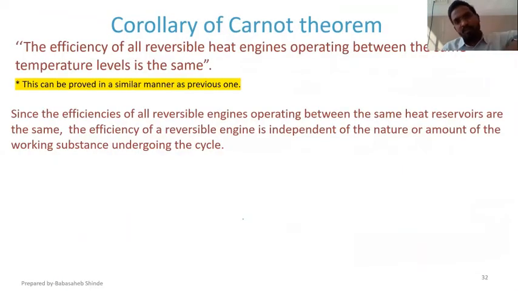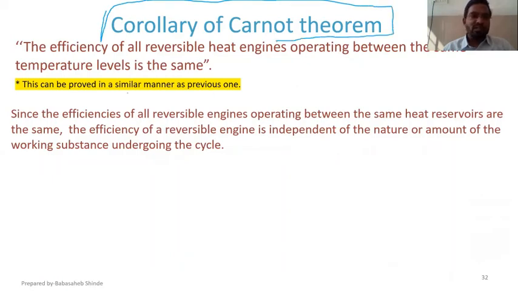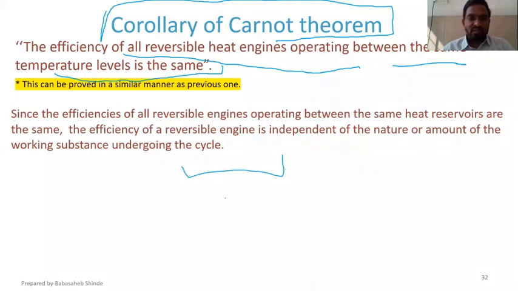Yes, sir. Okay. Now there is a corollary to Carnot theorem also. The corollary says that the efficiency of all the reversible heat engines operating between the same temperature levels is the same. So what does the corollary say?